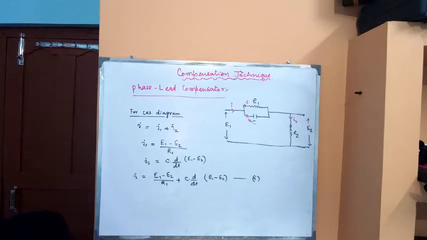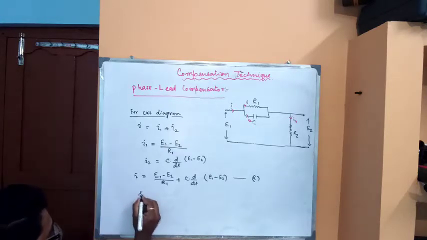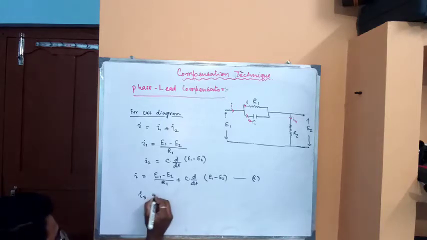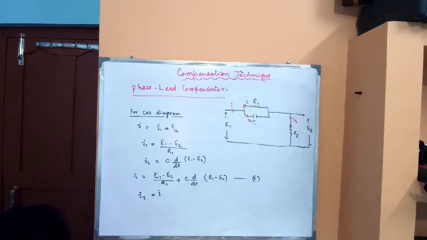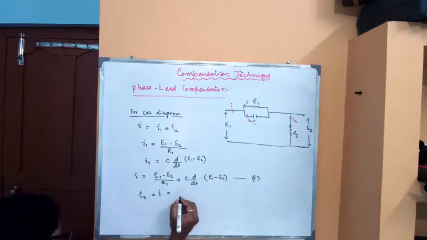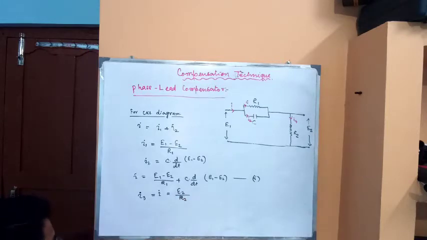And from the circuit diagram we can also observe that I of 3, the current flowing through the R2 branch, is equal to I, and the expression of this will be E2 by R of 2. Okay.